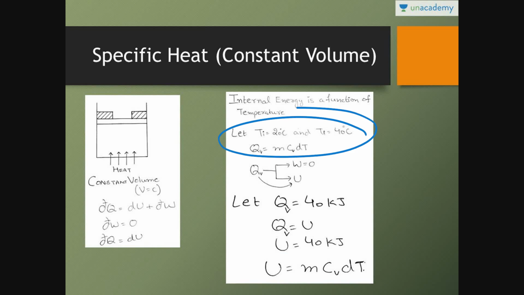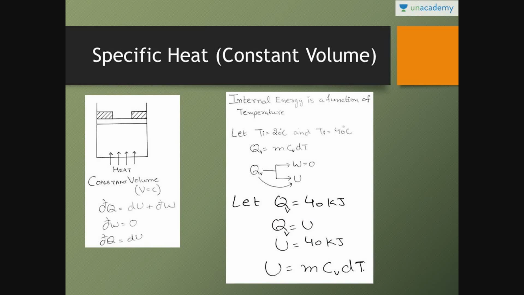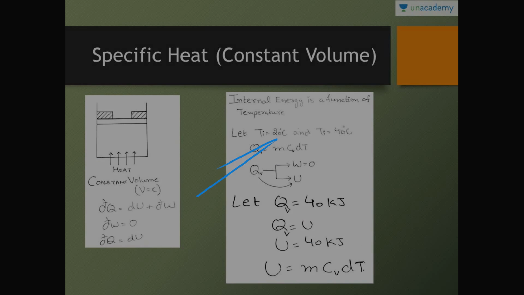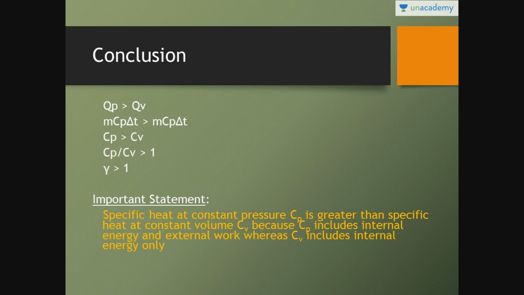See, the condition is same in both the cases, but more heat has to be supplied in which case? At constant pressure. In constant pressure, the total heat supplied was 60 kilojoule, so that we attain the value of internal energy as 40 kilojoule. So Q is equal to mCp dT and there QV is equal to mCv dT. Here the value of QV is 40 kilojoule, but here the value of QP is 60 kilojoule. So heat supplied at constant pressure is greater than heat supplied at constant volume.